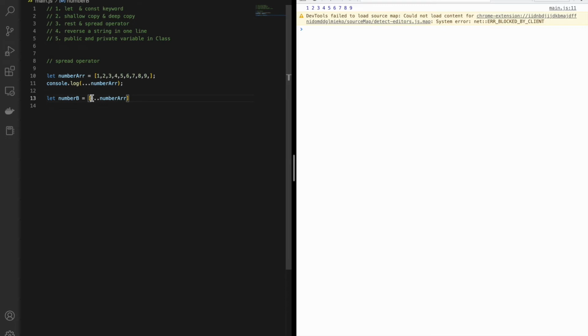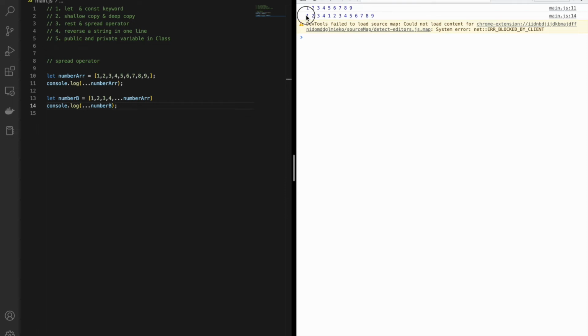And if I have one element inside that and I want to concatenate the first one into the other numB, I can simply use this and I will be able to concatenate. So let me print this one, and you can see I have all these elements concatenated with each other.